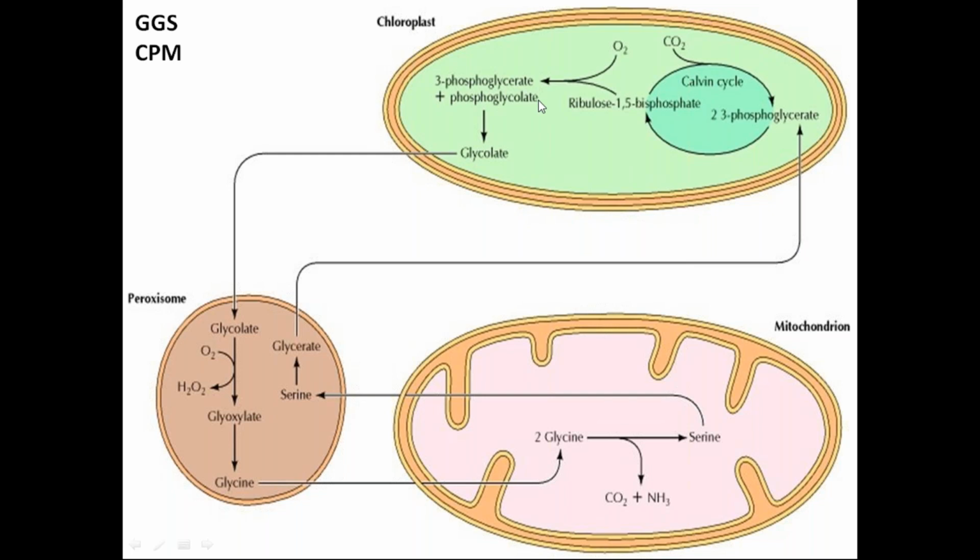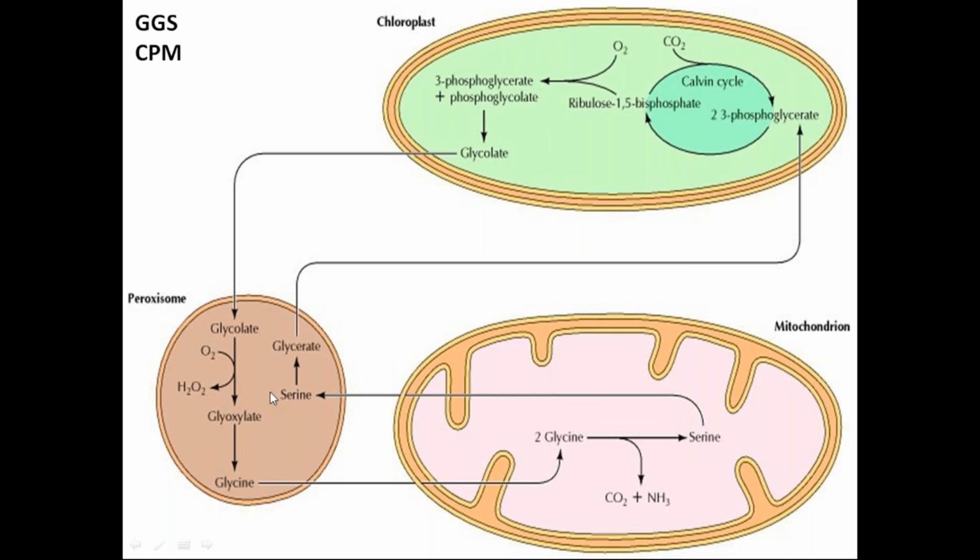Now this phosphoglycolate is a wasteful product, and the chloroplast does not need this. So what will the chloroplast do? The Calvin cycle definitely will not function. It will shut down. So this phosphoglycolate will be changed into glycolate, and this glycolate will go into the peroxisome. In the peroxisome, this glycolate will be converted into glycine.